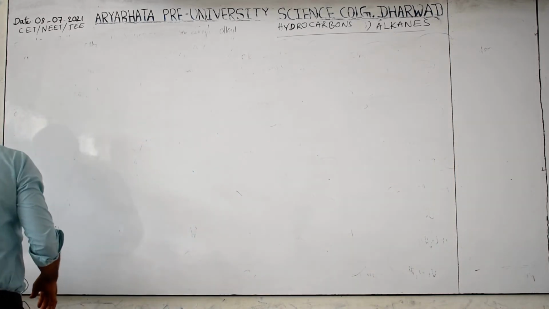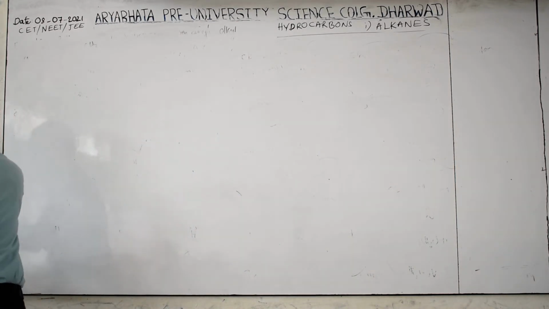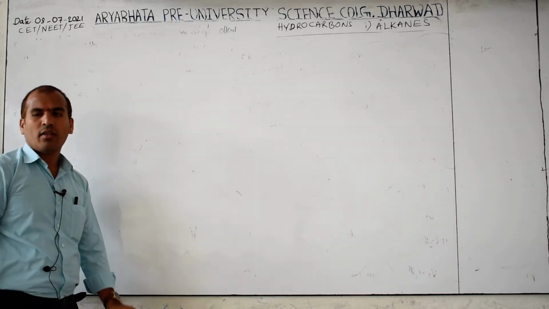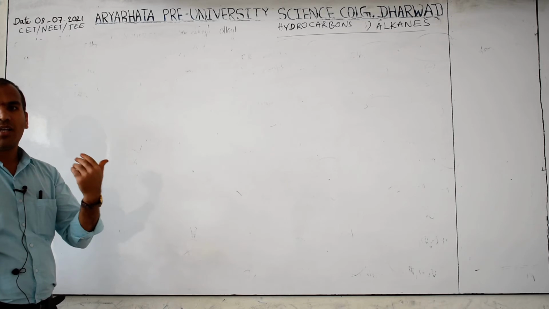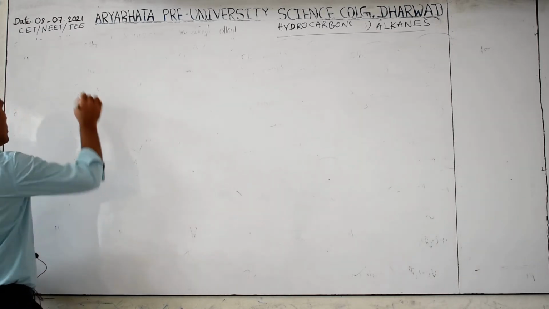Racemic mixture is nothing but enantiomers. Enantiomers, meaning what is it? They are optically active individually, and when together they are optically inactive. So first you should know that